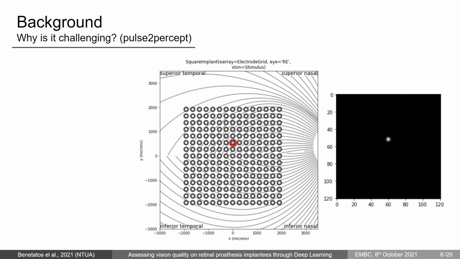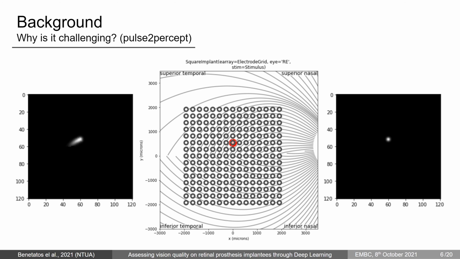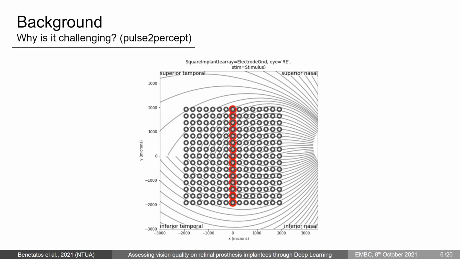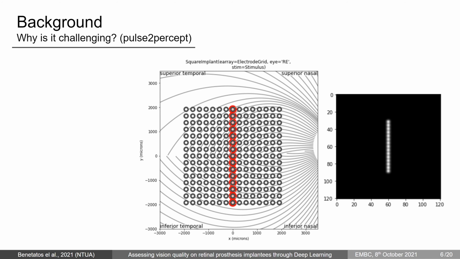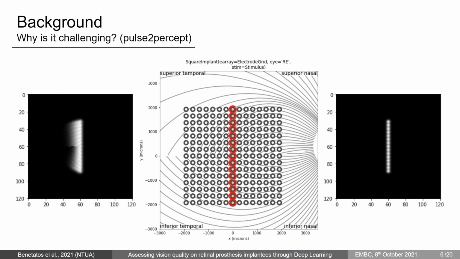However, it appears we have some spatial distortions due to the excitation of ganglion axon pathways around the electrode that produce elongated blobs. Extending this paradigm, by activating a group of electrodes in a line, instead of a line we get a distorted output. Notice how the elongated visual perceptions follow the lines of the ganglion axon pathways in the central image.